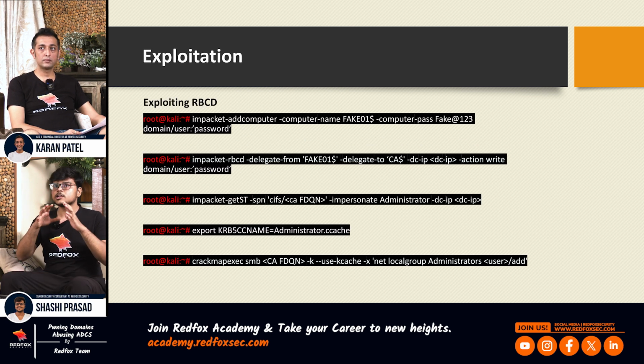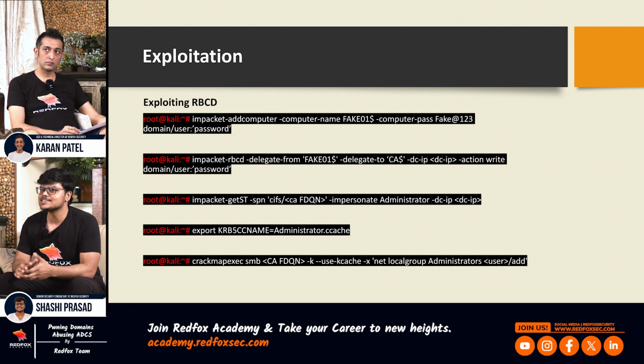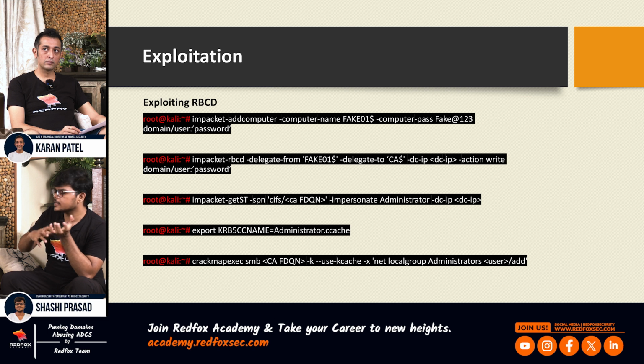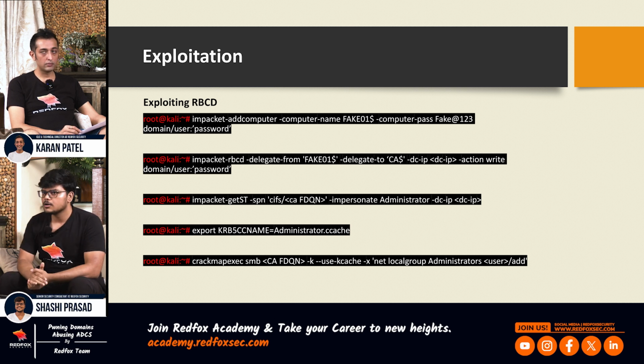Okay. So the scenario that I have put in my lab is what we find most: a user has the generic right over the computer account that is serving the certificate authority. In my case, this certificate authority is running on a DC. So what I have done is given this user the generic right to this domain controller account.